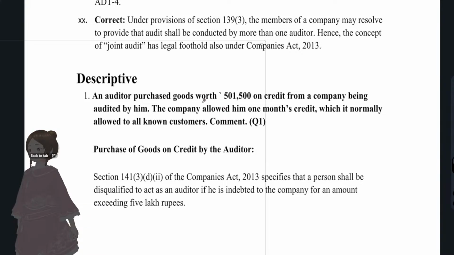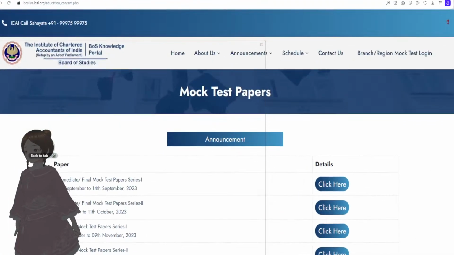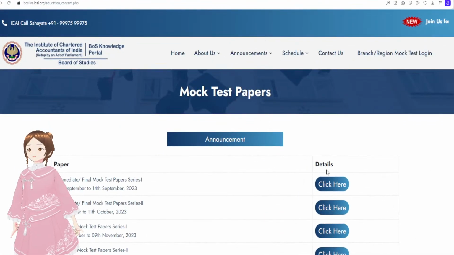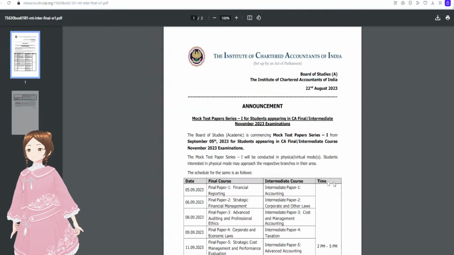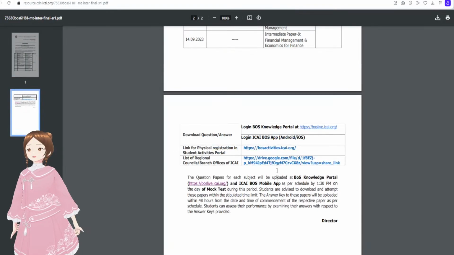This is the ICAI website, and I have clicked here, Intermediate final mock test paper 1 on September. You see, you're getting it here, but I'm not finding a PDF for that. If you find a PDF for MTP, just DM me on Instagram or post it in the Telegram channel. I will discuss that also.